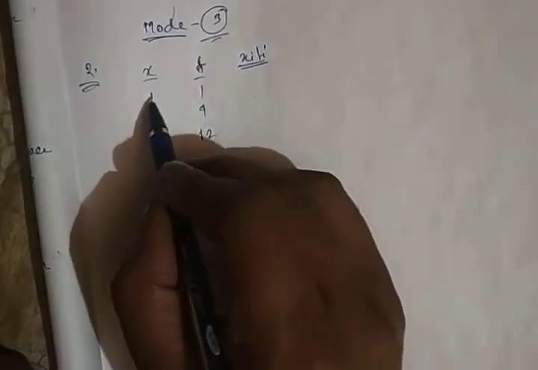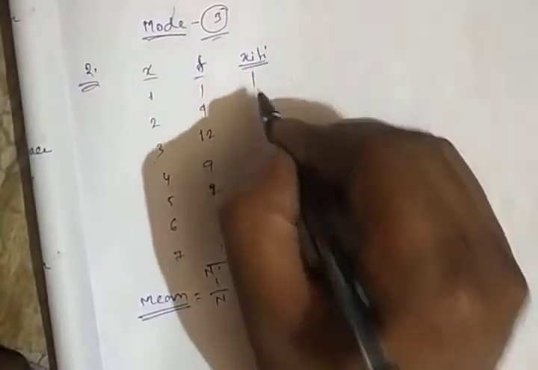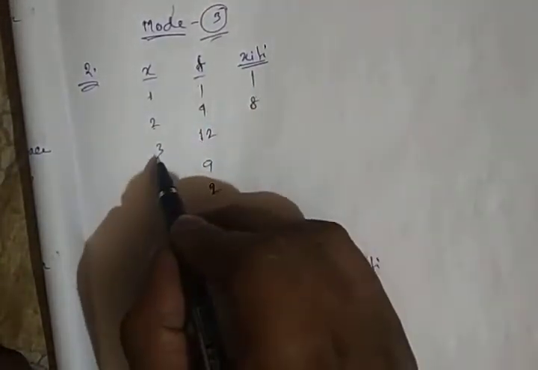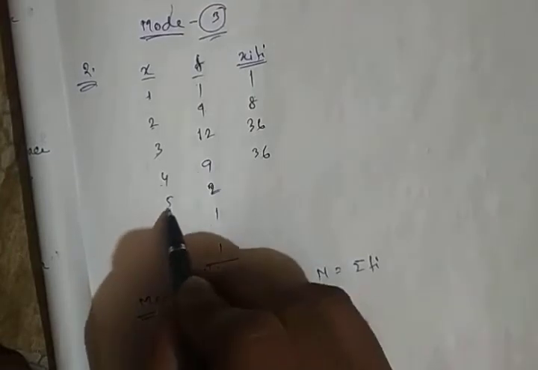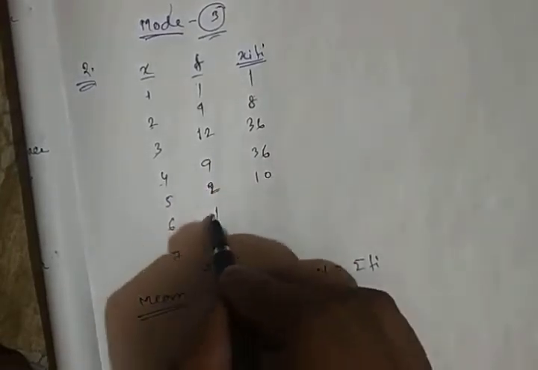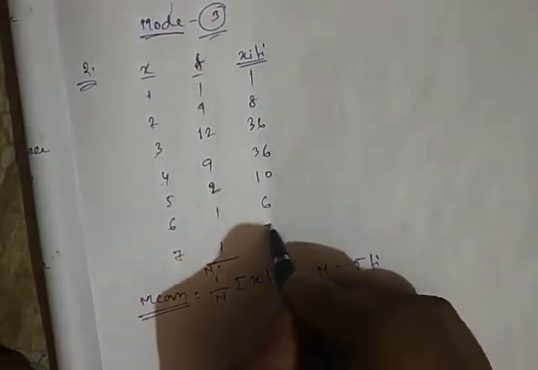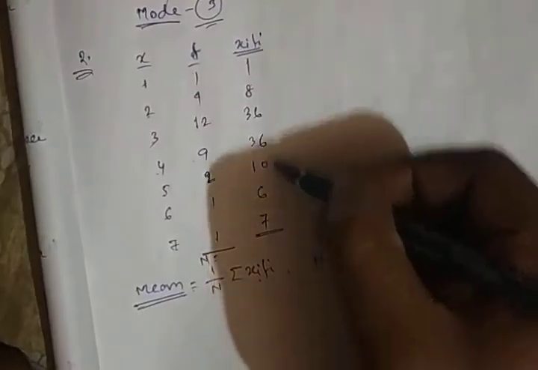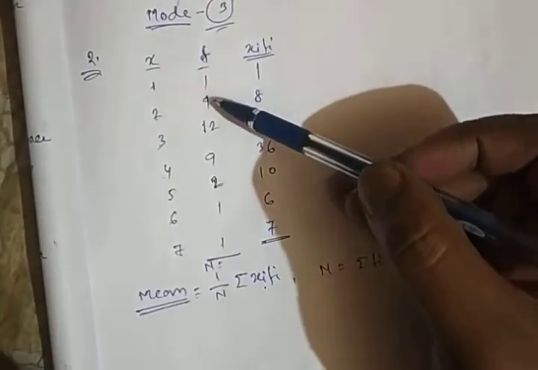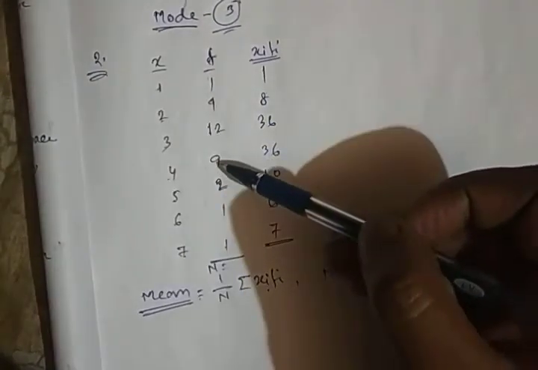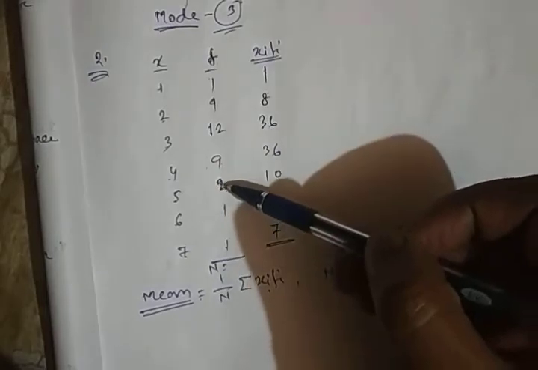So xi fi is 1 into 1 is 1, 2 into 4 is 8, 3 into 12 is 36, 4 into 9 is 36, 5 into 2 is 10, 6 into 1 is 6, 7 into 1 is 7. We have to calculate the sums of these total numbers. So here the total frequency is 5, till 17, 26, 30.